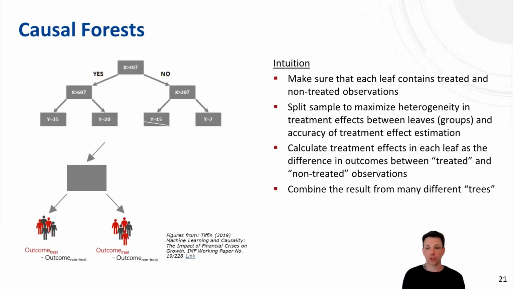And the first method that I want to present are causal forests. So the basic idea of a causal forest is very similar to a matching approach. So remember, in a matching approach, we said that for each treated unit, we want to find a non-treated unit which is very similar in terms of the covariates, in terms of the characteristics, in terms of the sickness patterns, for example. And we did that by either matching on the propensity scores or by matching on the Euclidean distance between the covariates.